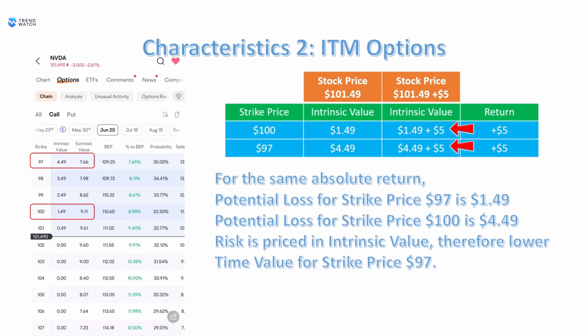Despite having the same absolute return, the risk factor for both options is different. The deeper an option's strike price is in the money, the closer its value approaches the maximum potential. This proximity reduces the impact of time decay on its price.